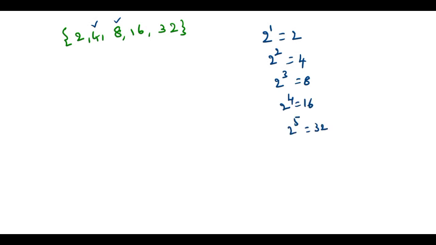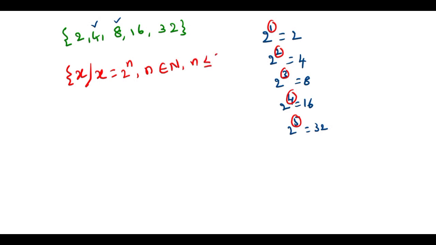So then how to write this? We write x such that x is equal to what? This is 2 to the power of n, and you observe we started with the natural number 1, 2, 3, 4, 5. Okay, so what is n? n belongs to capital N, natural numbers, up to where? We write less than or equal to 5. That's it. Or we write another answer here: instead of this one, we write just n less than 6. We can write either this one or this one. Okay, so this is the model for the second one.